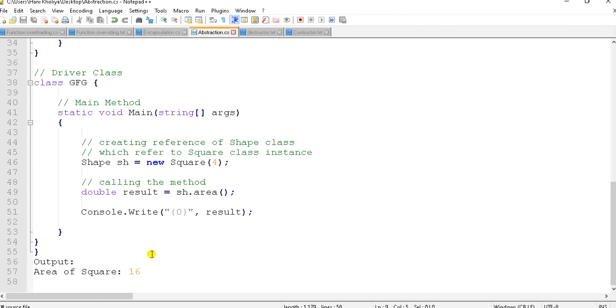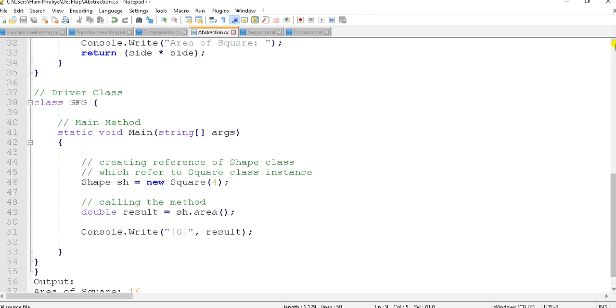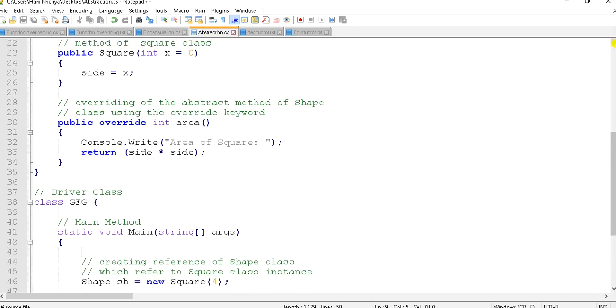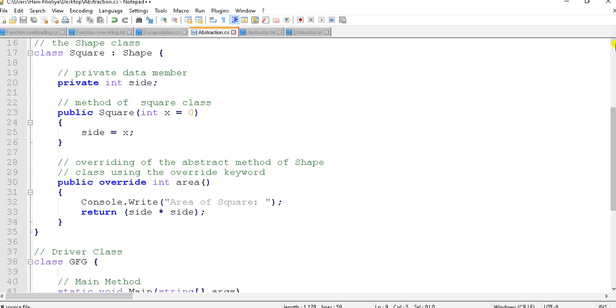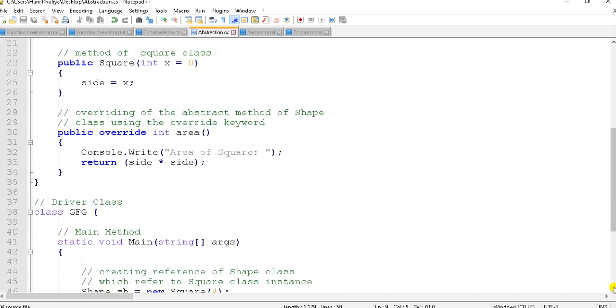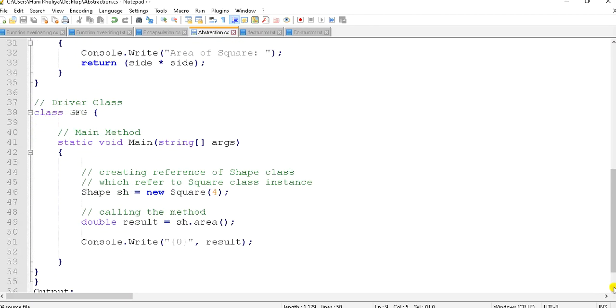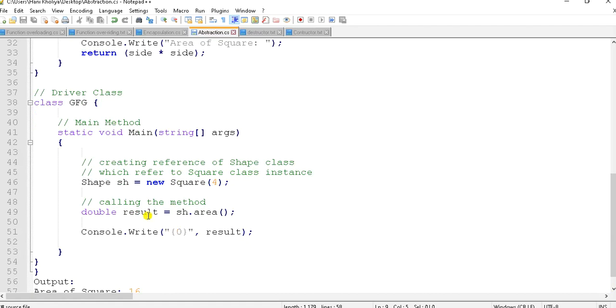So what will the output? The output will be 16. We have given new Square equal to 4. 4 is the value and the return type, return is side into side. 4 into 4 is 16. Double result, and we are declaring result here.